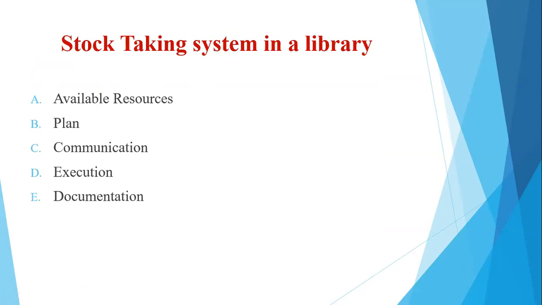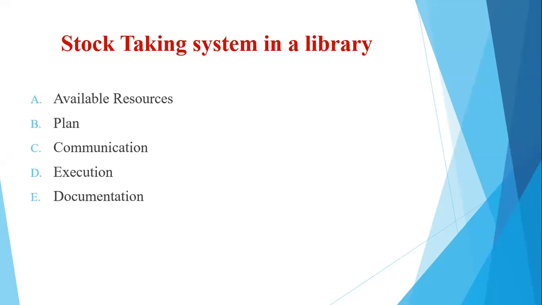Then the manner in which we are going to execute it, and then the documentation, that is, the lists that will be required to be kept ready, so that while taking the stock, we are ready with the requisite documents. So now let us look into this one by one.